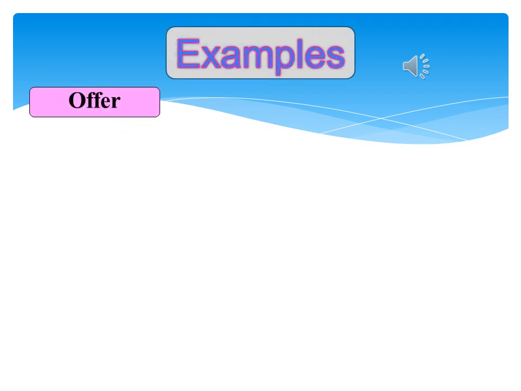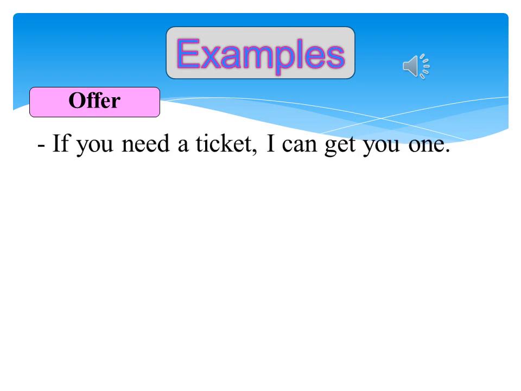Examples: offer: if you need a ticket, I can get you one. In if clause, need is in the present simple, and in the main clause, we use can instead of will.